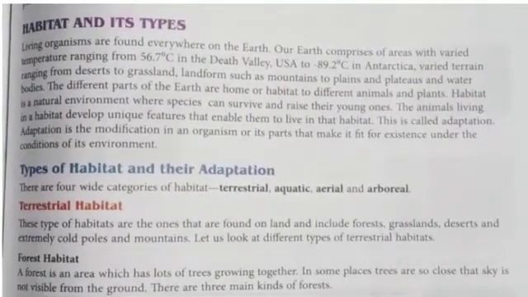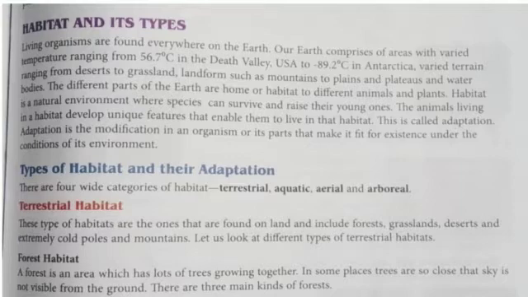What is habitat? Living organisms are related to their environment. Living organisms are found everywhere on the earth. All parts of the earth are filled with living organisms, either plants or animals, or both.